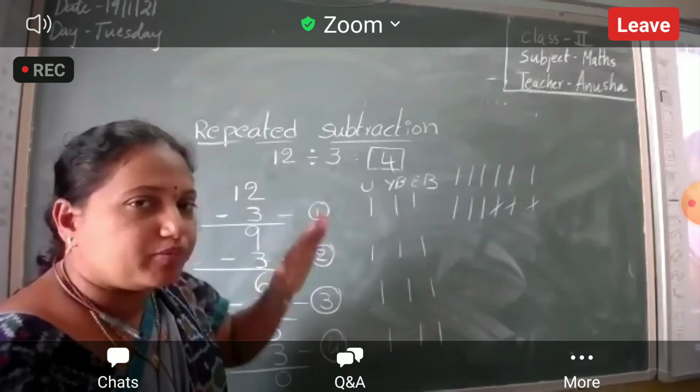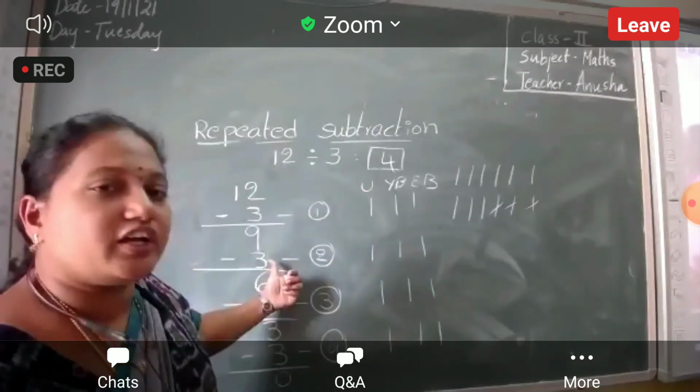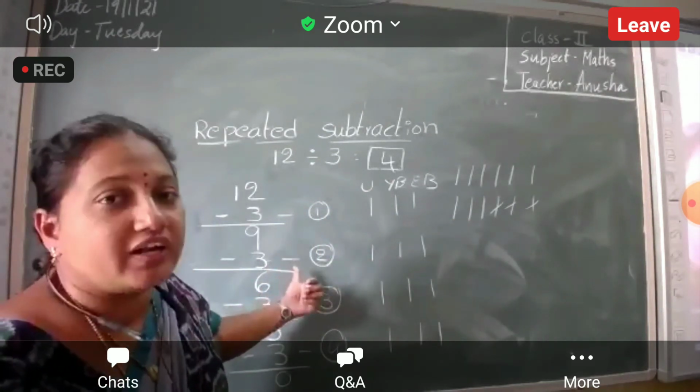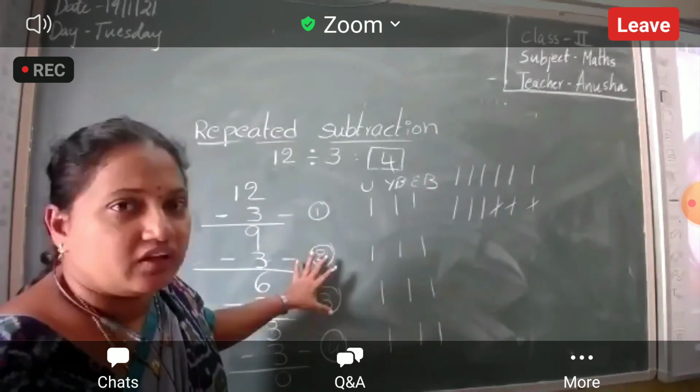Okay. Up to now, what have you understood? To distribute equally, we go for repeated subtraction. Have you understood this one, Nana? Okay.